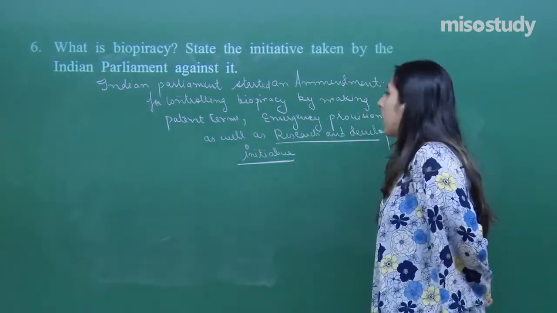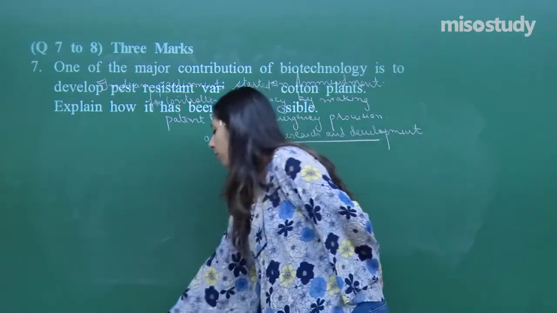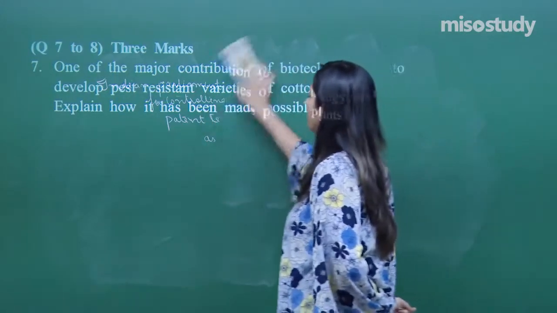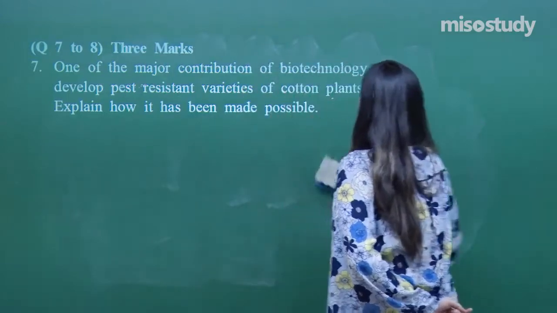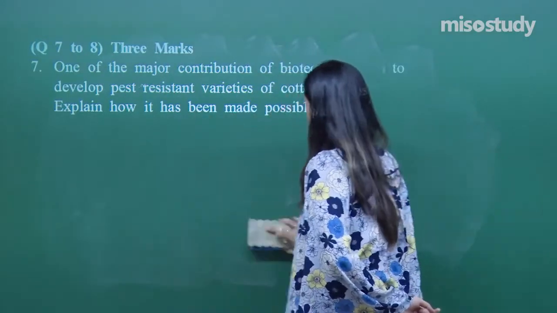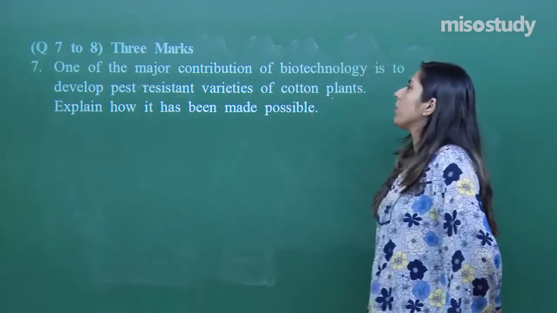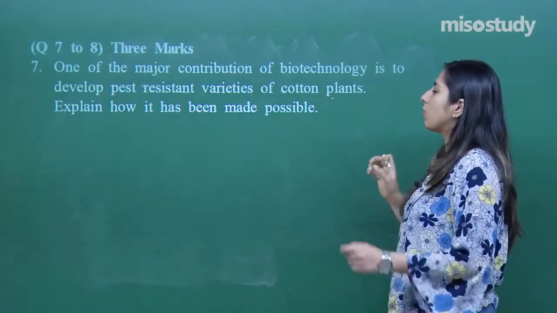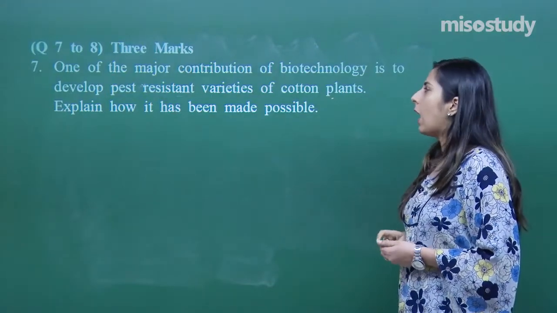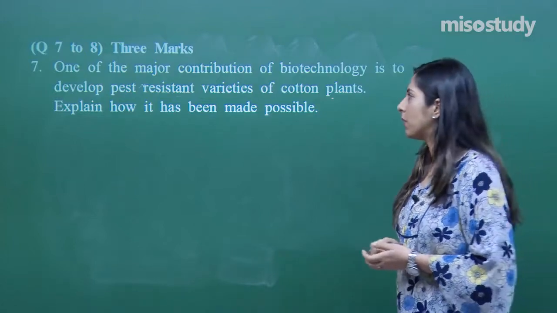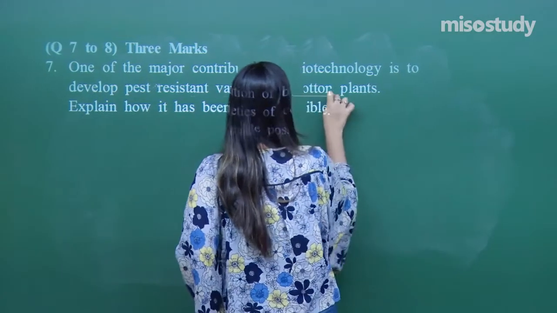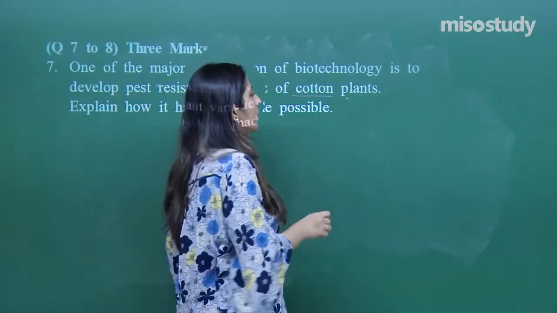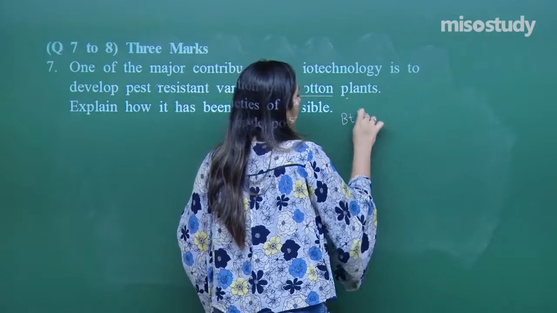Let's move on with the next category, that is a question of 3 marks. Hope you have noted down this. One of the major contributions of biotechnology is the development of pest resistant varieties of cotton plants. Explain how it can be made possible. The cotton variety which is pest resistant, which is made because of recombinant DNA technology, is called BT cotton.